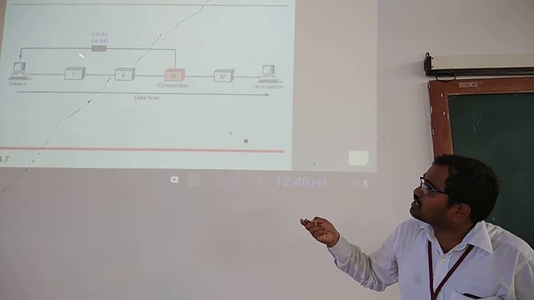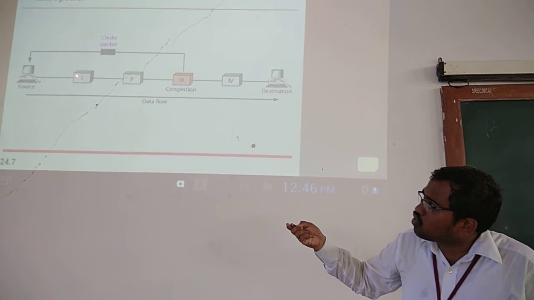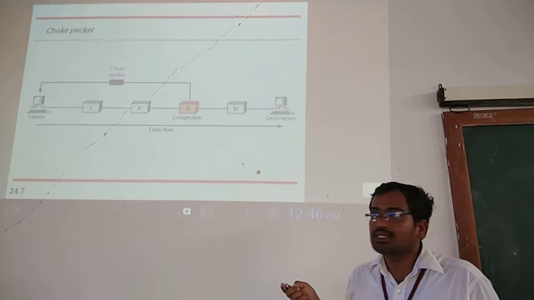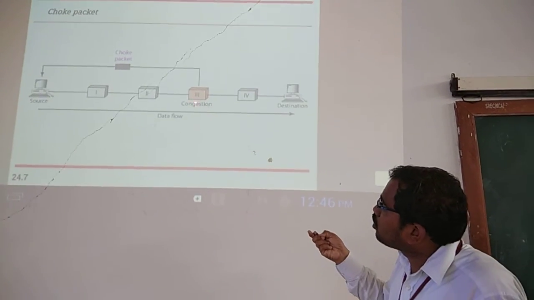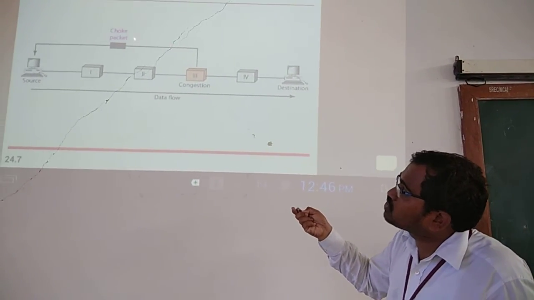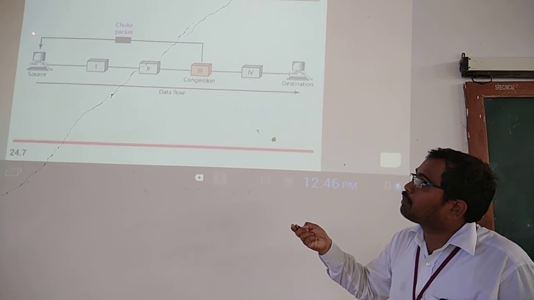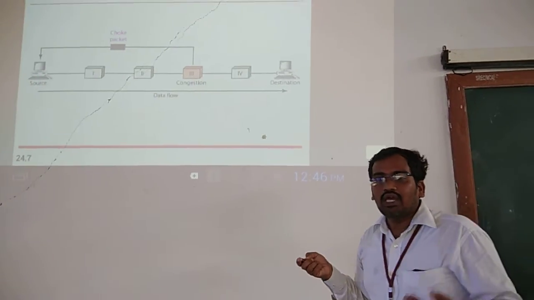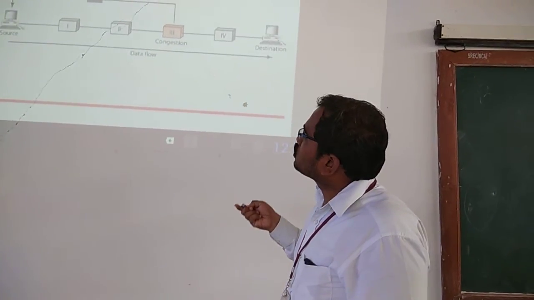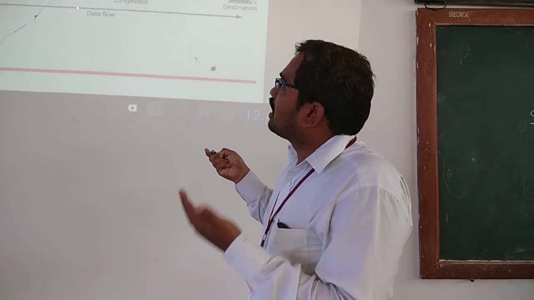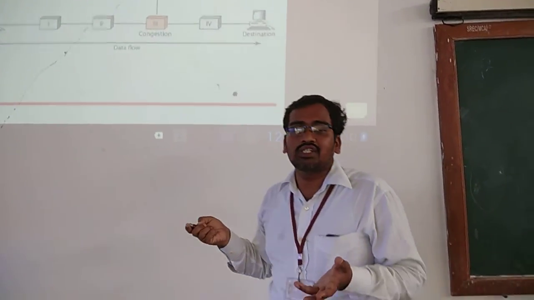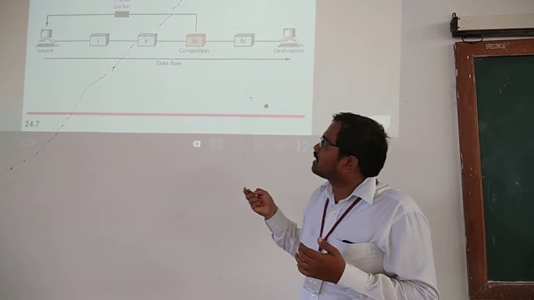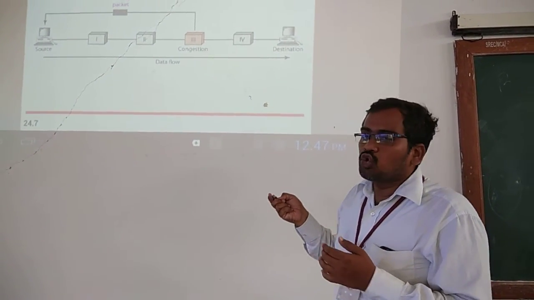It does not give the signal to node 2, and node 2 does not carry that signal to node 1. Node 3 directly gives one packet to the source node. This way we can avoid the congestion, and we can avoid it efficiently compared to the previous method. So that is the technique of choke packet.